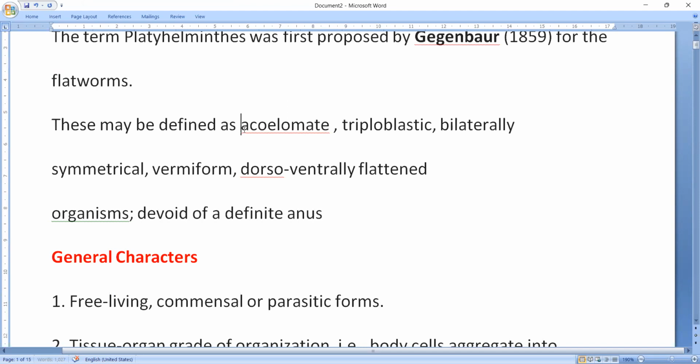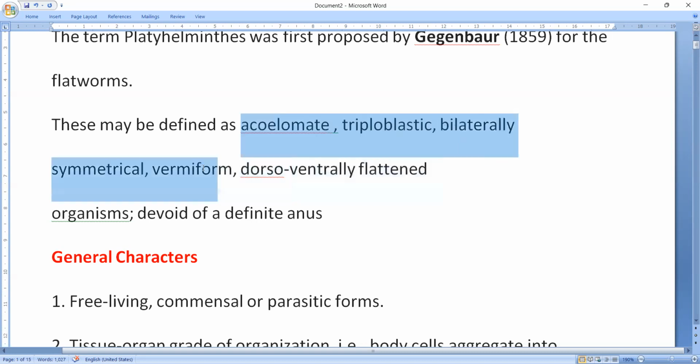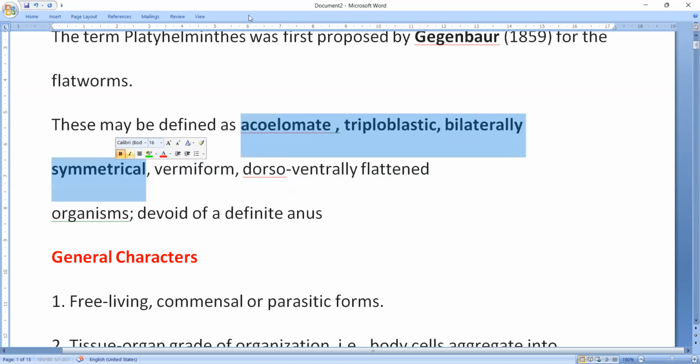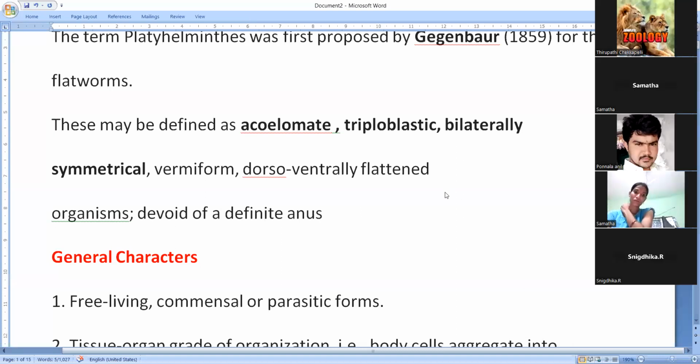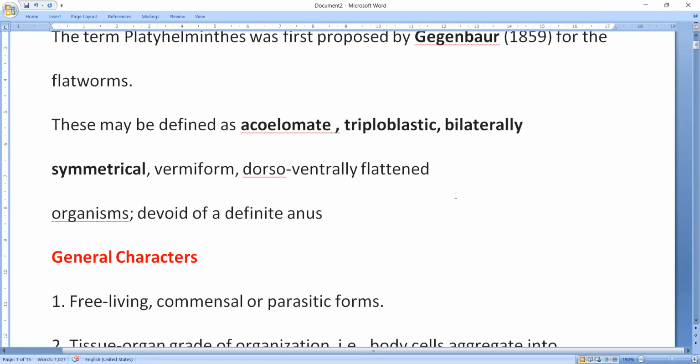The term coelom is generally used from this phylum. So these are the acoelomates, that is first one. And these are the first triploblastic animals. And these are also, you can say, the first bilaterally symmetrical animals. So these three points are very, very important.